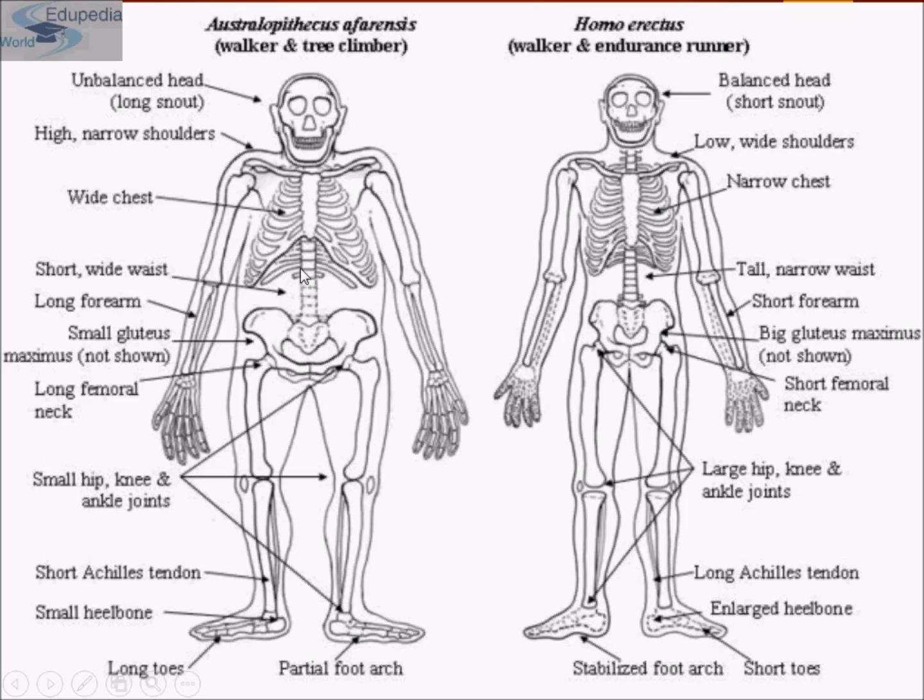One has a very short and wide waist, the other a very tall and narrow waist. One has a very small hip, and the knee and ankle joints are also very small. The other has large hip, knee and ankle joints. One has short tendons, whereas the other has very long tendons, the tissue that connects bone with muscles.